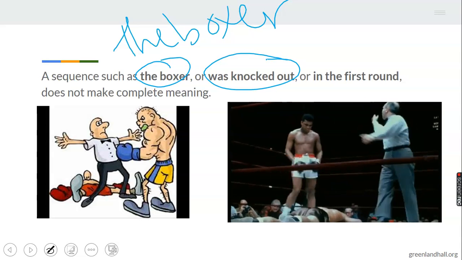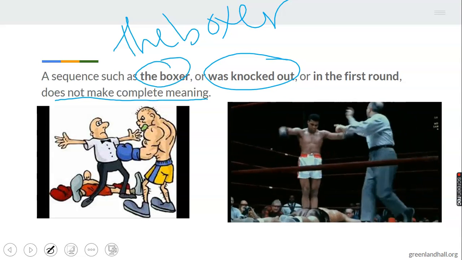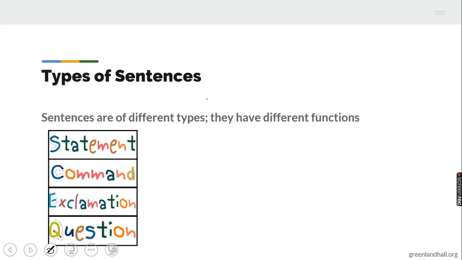So any sequence that doesn't make complete meaning is not called a sentence. A sequence such as "a boxer," "was knocked out," "in the first round" doesn't make a complete sentence until you put them together. Then it can give you a good meaning. In that same vein, we are going to consider the types of sentence. Remember, your sentence must have and make meaning.